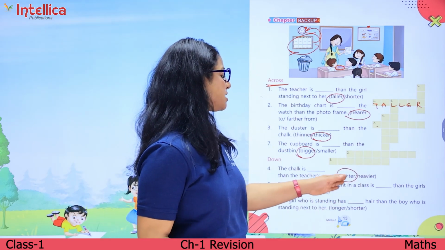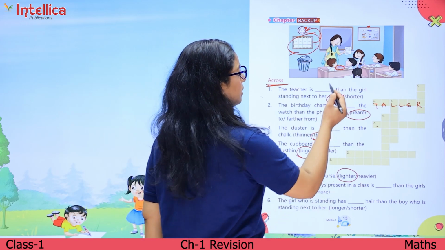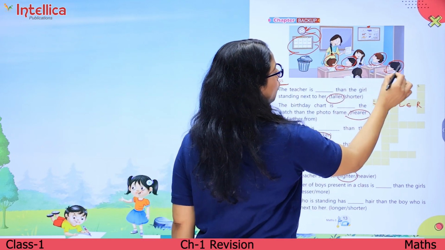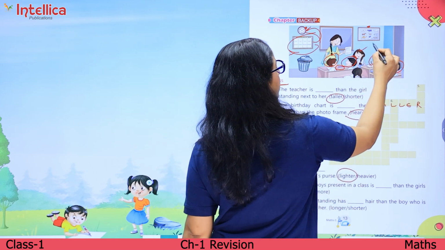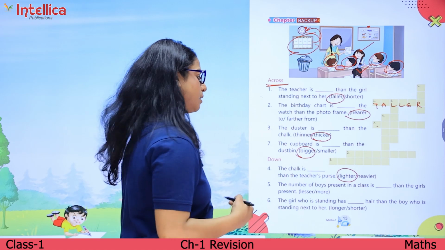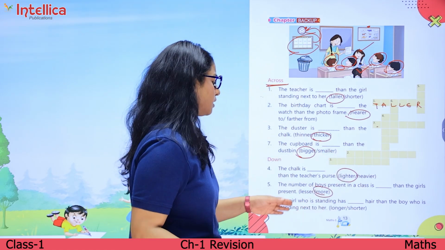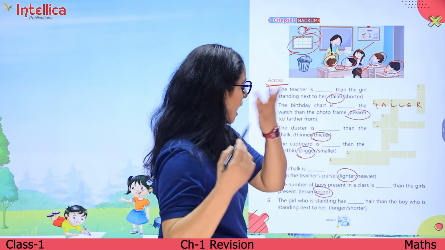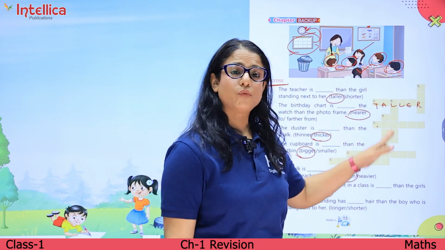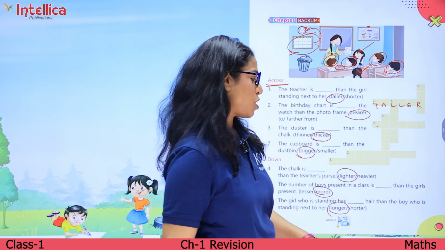The number of boys present in a class are dash than the girls. So let's count the number of boys. The number of boys are 1, 2, 3 and 4. How many girls are there? Only 2 girls are there. So the number of boys are more than the number of girls present in the class. The girl who is standing has dash hair than the boy who is standing next to her. तो जो girl के hair है वो क्या है? They are long. So the girl's hair are longer than the boy's.